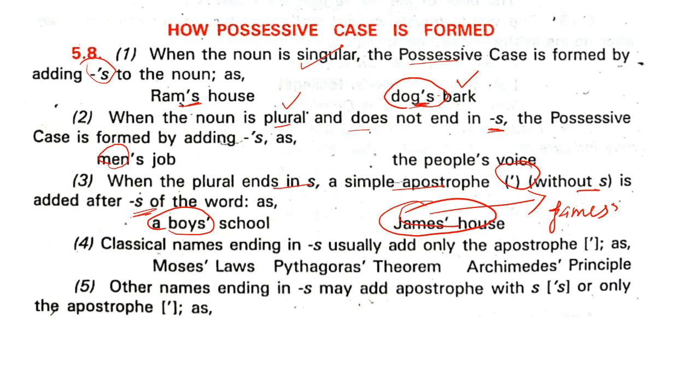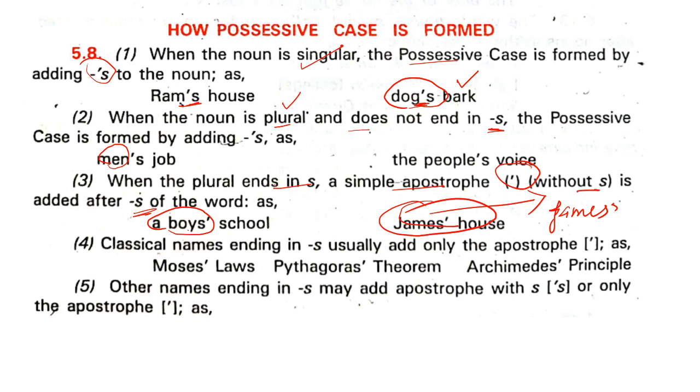Now here, the boys' house, boys' school. Now what do you mean by this? The school which belongs to boys, or so many boys. That is the plural, boys. Here you have to simply put an apostrophe after s. Did you follow this? Again we read rule number 3.